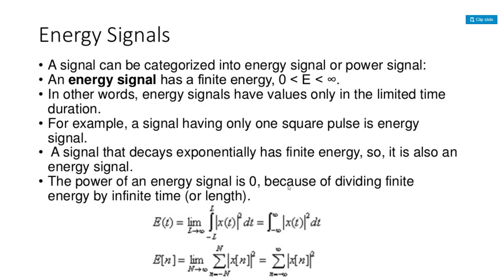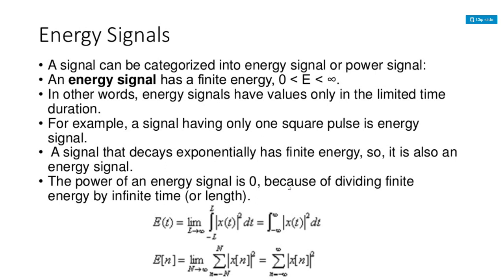If you are going through one particular signal and calculating its energy, and you get infinite energy, then that signal can't be categorized as an energy signal. In other words, energy signals have values only in a limited time duration. For example, if we have one particular signal, that signal can be defined in a limited time interval.